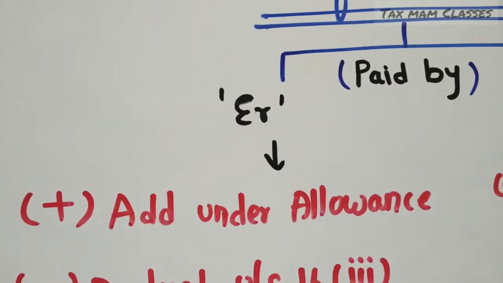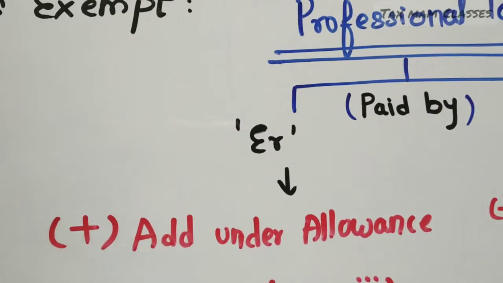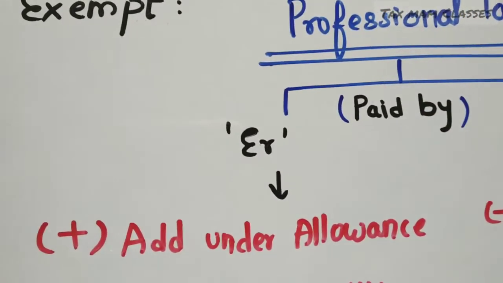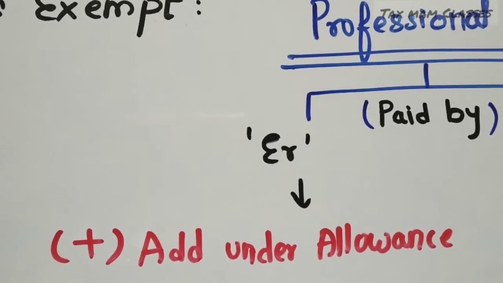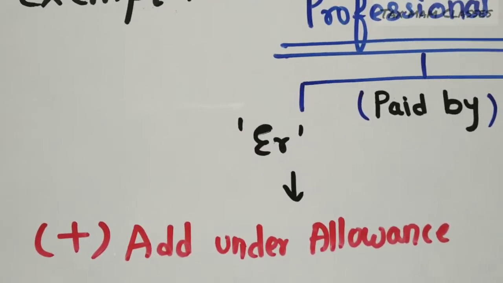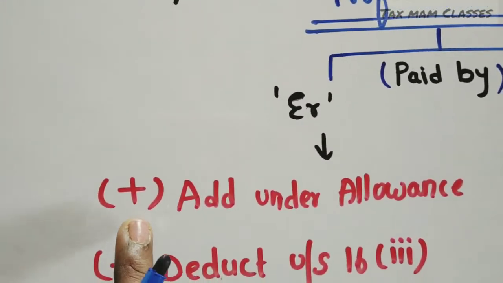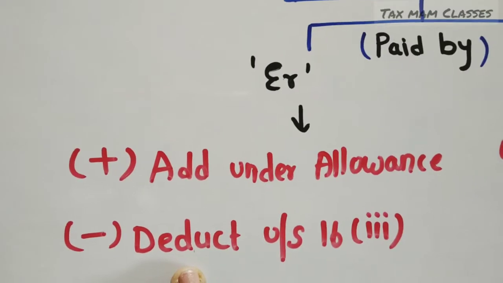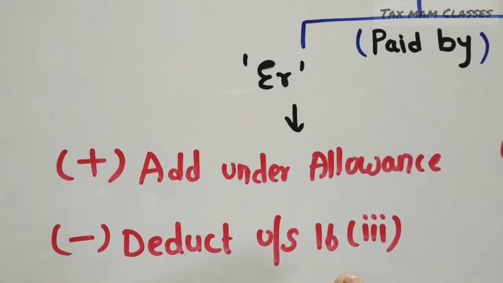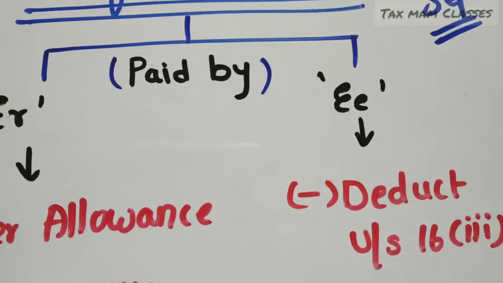The benefit given by the employer to the employee in the form of cash. Here, whatever professional tax you are paying for your profession, that expense the employer will give you. So it is an allowance. You have to add it under the head allowance, and then give the total amount as deduction under section 16 subsection 3.